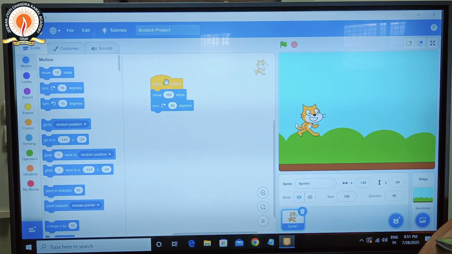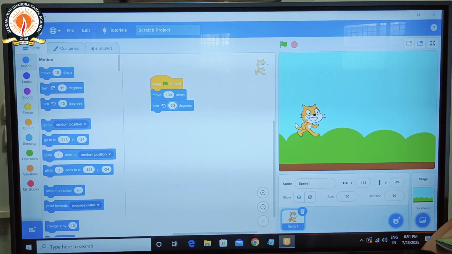Okay. Now anti-clockwise. I want to remove this clockwise block, so I take the anti-clockwise block. I take 90 degrees. Okay.